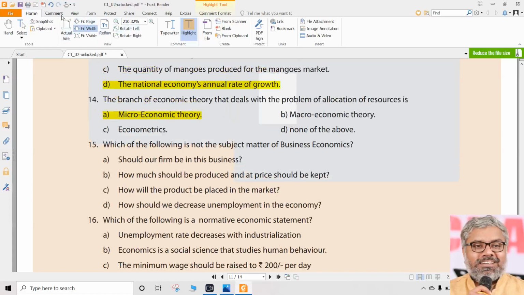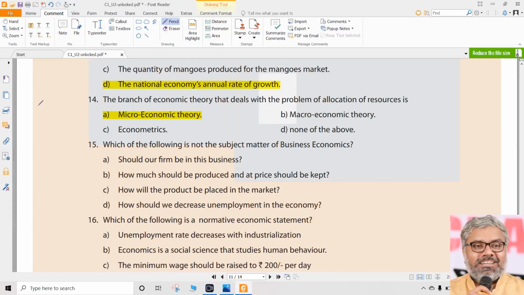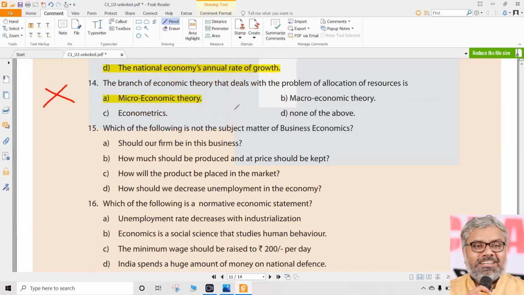I would personally say that such types of questions should not be given, because there are parts of microeconomic theory which talk about allocation, and parts of macroeconomic theory also which talk about allocation. So purely we cannot say micro, purely we cannot say macro also. If there is an option of both A and B, then that would be correct, since it is not there.